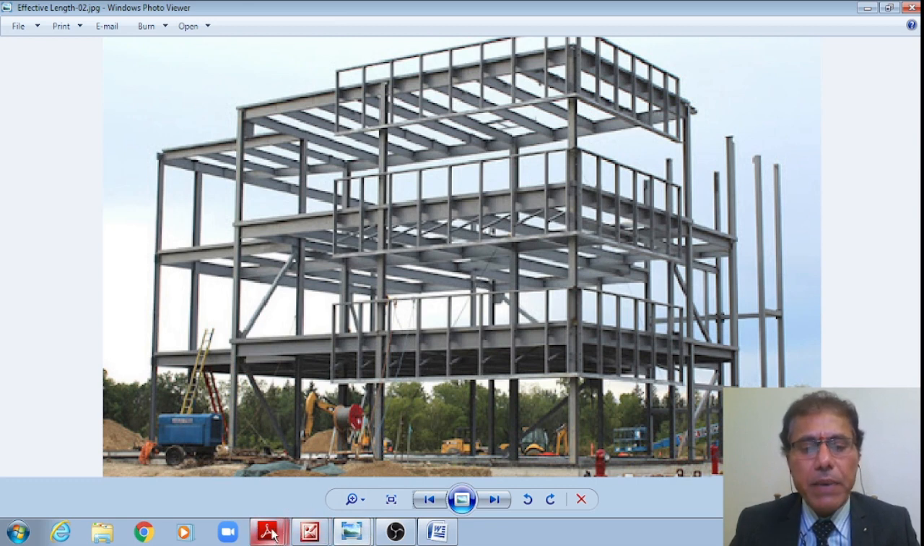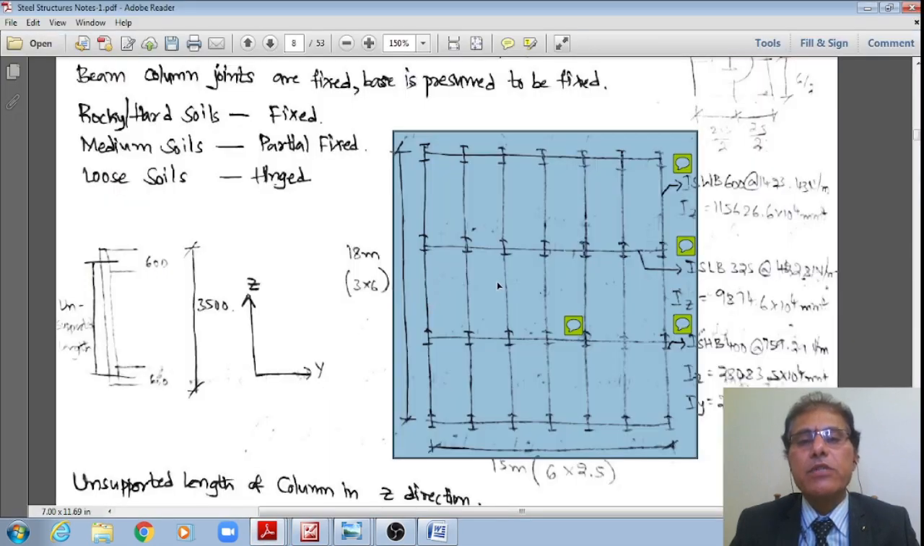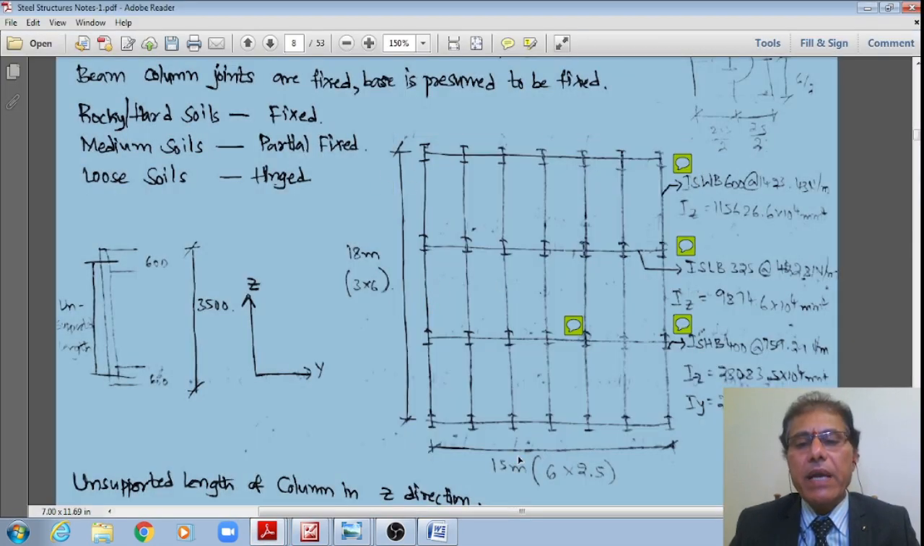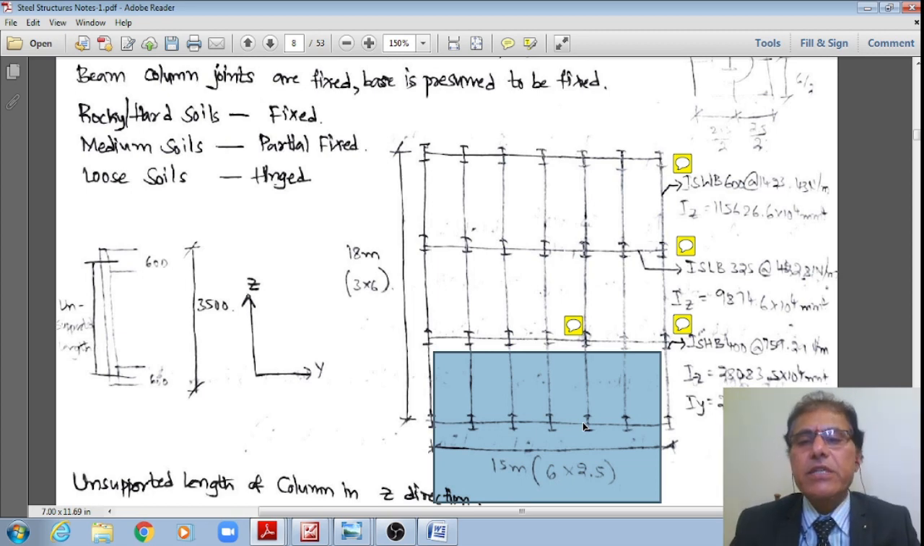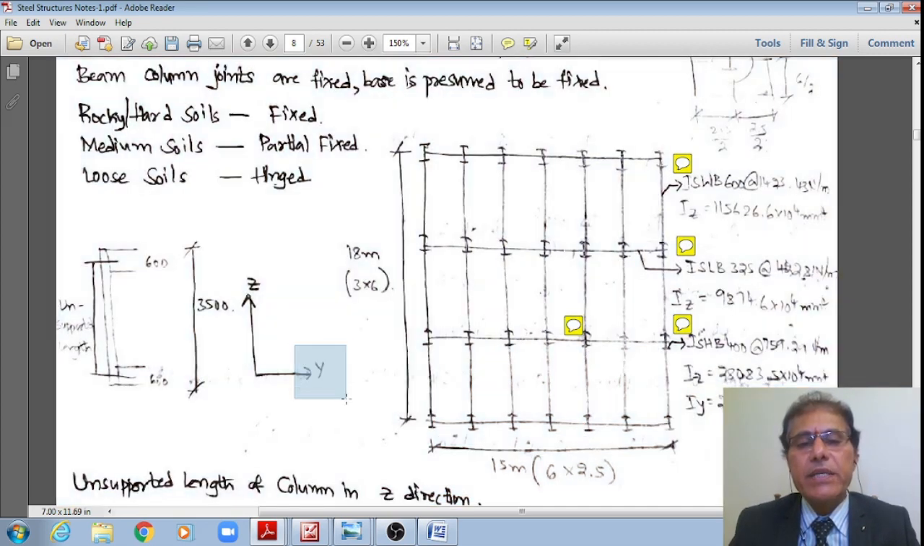Now the same, if I see in plan, looks like this. It has columns spaced in the x direction at every 2.5 meters. There are 6 spacings, which means there are 7 columns: 1, 2, 3, 4, 5, 6, 7. In the z direction, meaning the vertical direction in the plan, there are 3 bays, the first bay, second bay and third bay, spaced at every 6 meters.